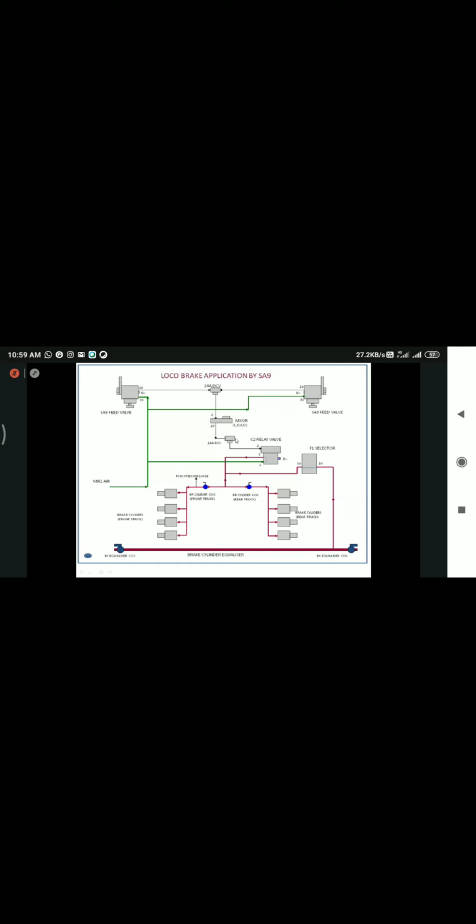Since no BP application or no SNN application is there, but SNN is applied, maximum 3 kg will come here. There, if SNN is also not applied, 0 kg will be there. So the output will always be the higher one. So there are 2 numbers of 24 AD double check valves available. One between the 2 SNNs, another at the input of the seat relay valve. It has to transfer either one of the 2 pressures, one from the SNN valve or another from the convection brake system. So this is the 24 AD double check valve.